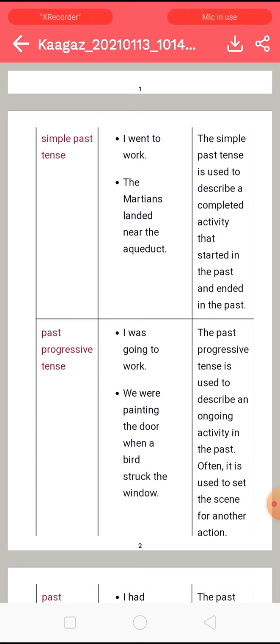For example, we have I was going to work. Means in the past he was going to work. Another example is we were painting the door when a bird struck the window. Right? Here you can see that there is a setting of a scene for another action.